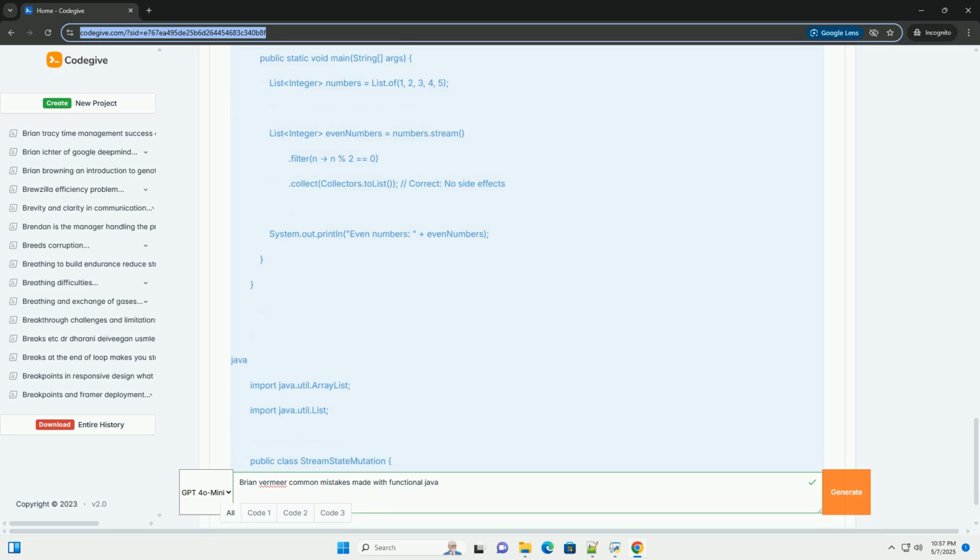First-class functions. Functions can be treated as data, passed as arguments to other functions, returned as values from functions, and stored in data structures. Lambda expressions enable this in Java. Higher-order functions. Functions that take other functions as arguments or return functions as results. Map, filter, and reduce in the Stream API are examples.